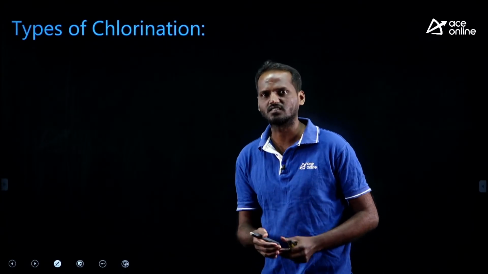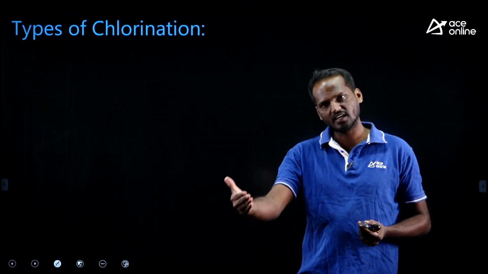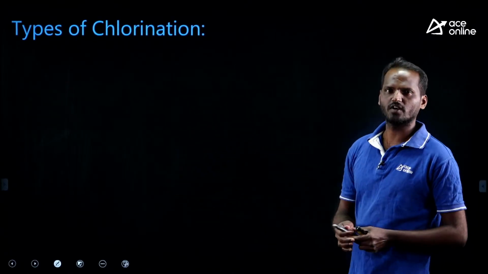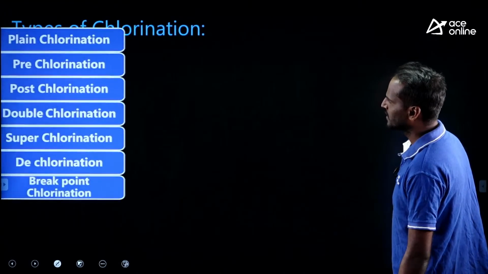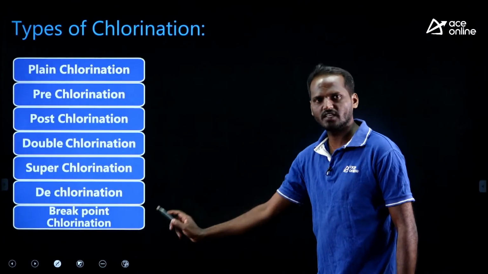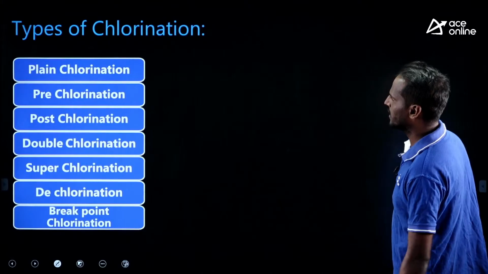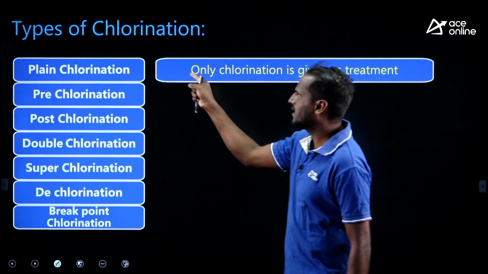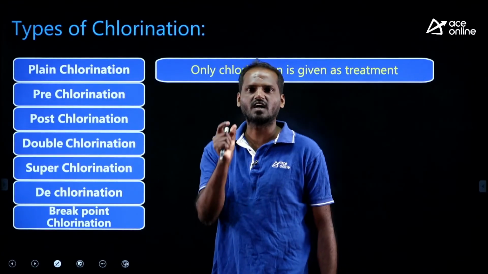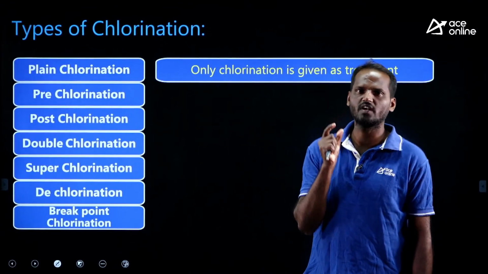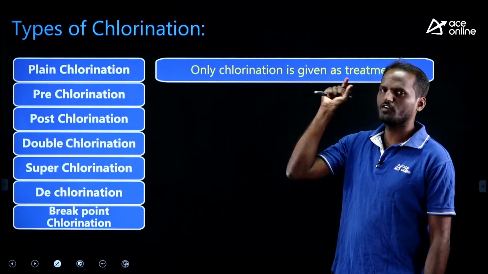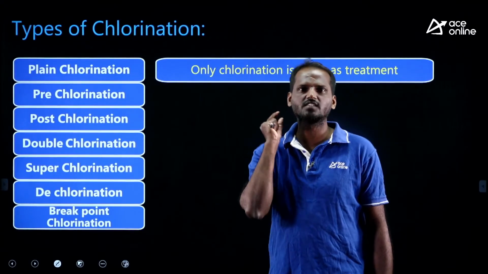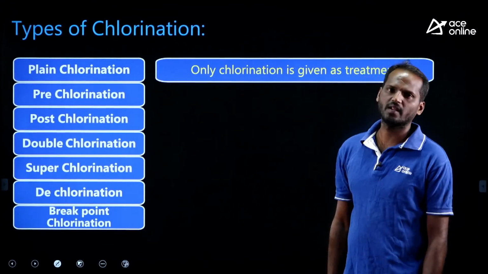What kind of chlorination, the stage at which chlorine is added, and the effect of the chlorination. We have various types of chlorination. Just try to recall your memory. What is plain chlorination? When chlorination is the only treatment given to water, we call it plain chlorination. If the available water is of very good quality, we only disinfect the water and supply it to the community.